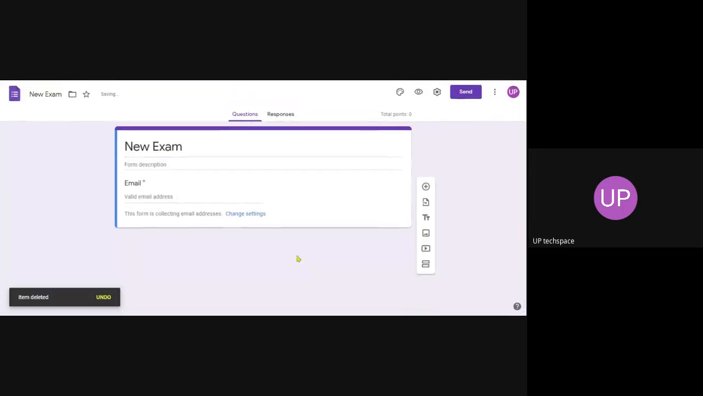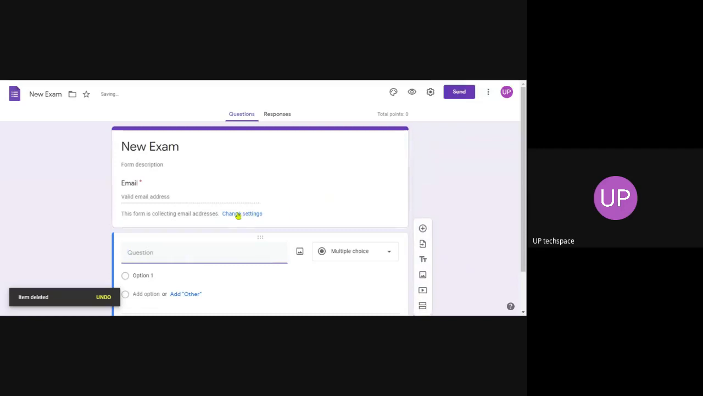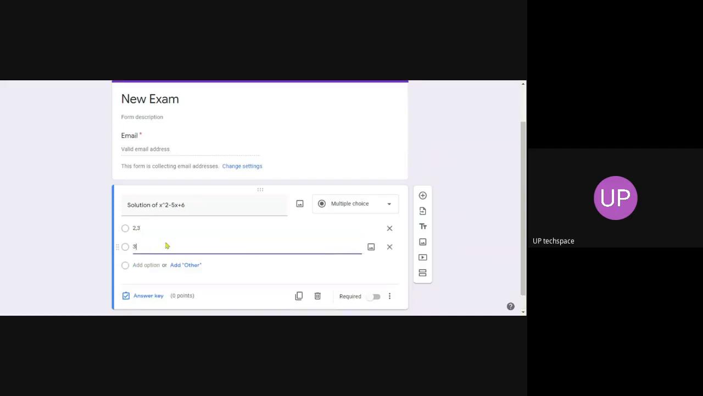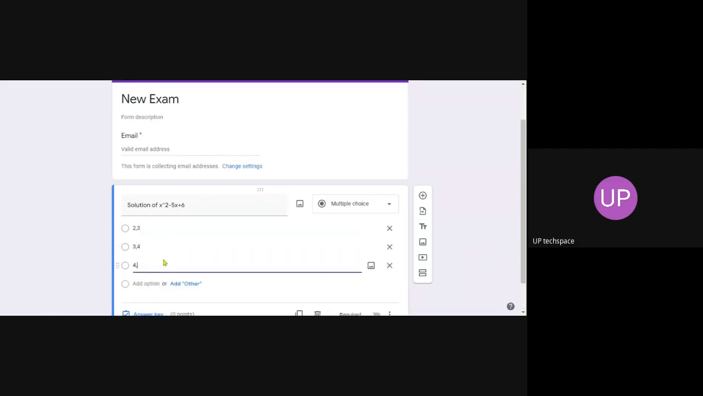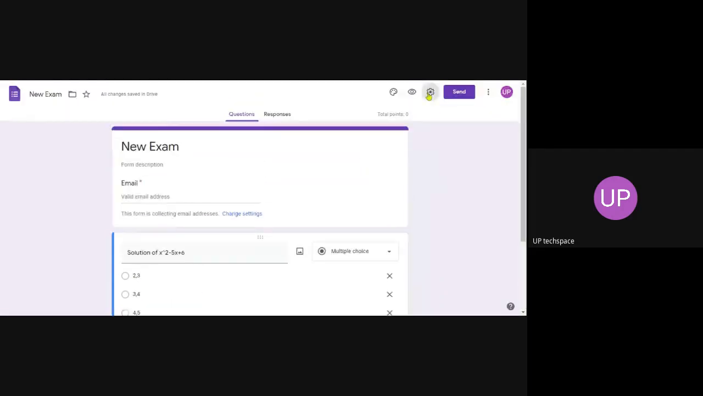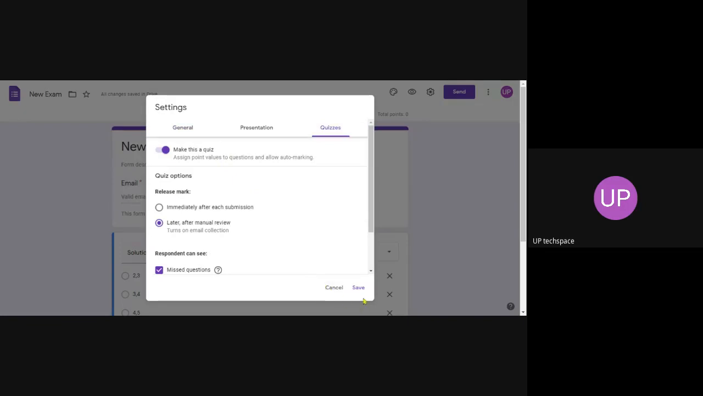I'll do once again the same thing. So I add a question, solution of x square minus 5x plus 6. So I put as 2 comma 3, 3 comma 4, 4 comma 5, 5 comma 6. Then I made this as a quiz. Okay, I go to this quiz and made this as a quiz.